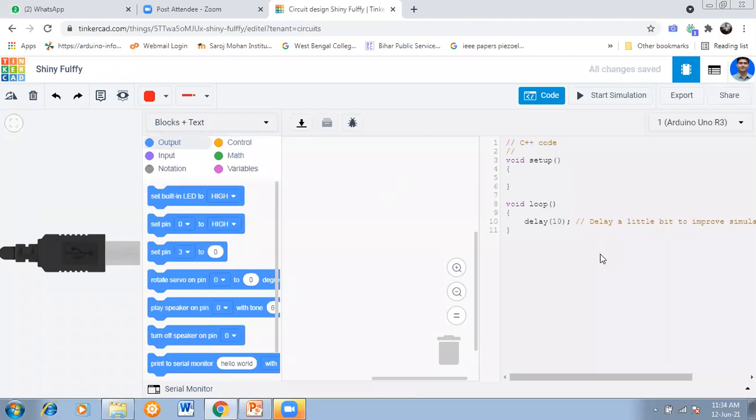So when I select blocks plus text, this much you will see. As I told you, this is the basic structure. Every time you open the Arduino software, this code will be visible. You will see this much amount. So now, see what we will do here.